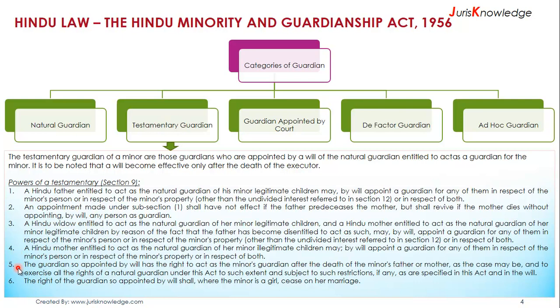The guardian so appointed by will has the right to act as a minor's guardian after the death of the minor's father or mother, as the case may be, and to exercise all the rights of a natural guardian under this Act, to such extent and subject to such restrictions, if any, as are specified in this Act and in the will. The right of the guardian so appointed by will shall, where the minor is a girl, cease on her marriage. So these are the four powers which are given to the testamentary guardian.